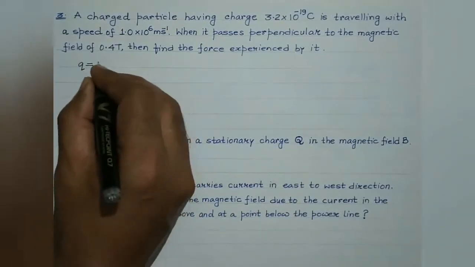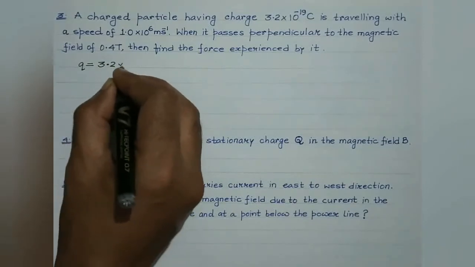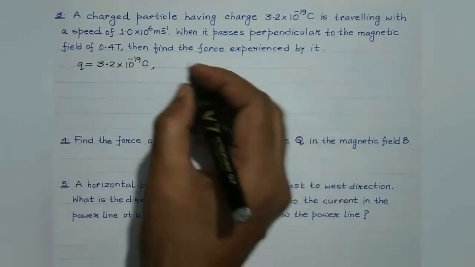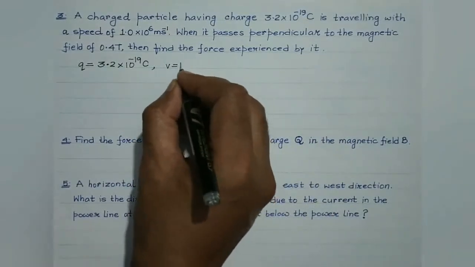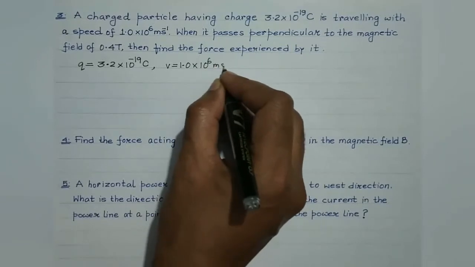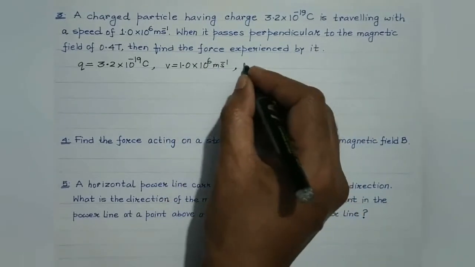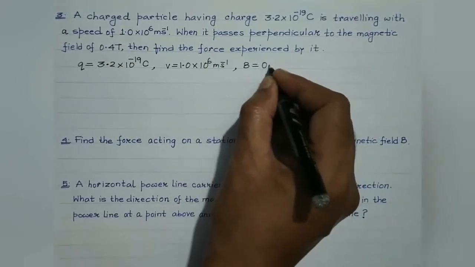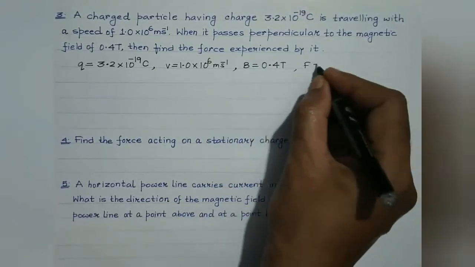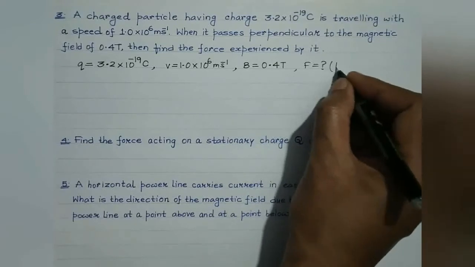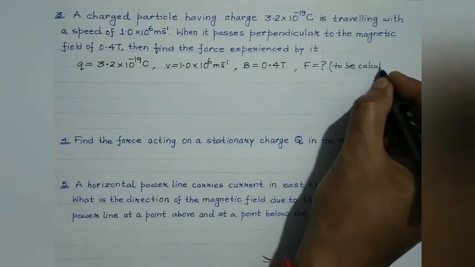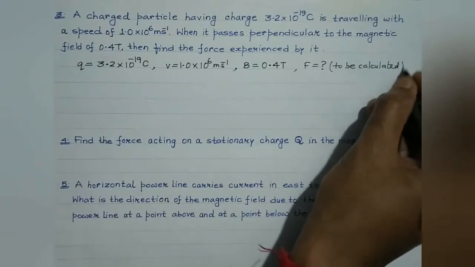The charge is given to be 3.2 into 10 raised to the power minus 19 coulomb, right? It is traveling with a speed of 1 into 10 raised to the power 6 meter per second. And magnetic field strength, it's given to be 0.4 Tesla. We are supposed to find out the force experienced. This is to be calculated. The net force is to be calculated, right?